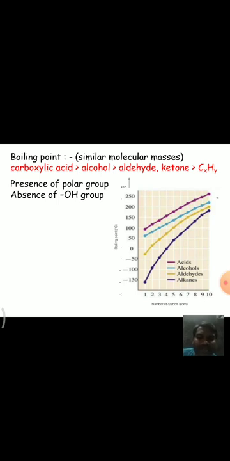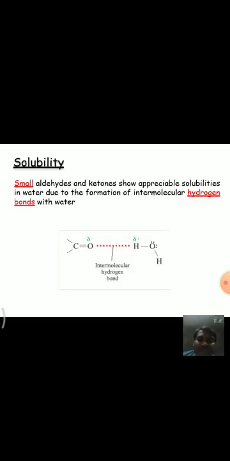In carboxylic acids and alcohols, due to the presence of OH groups, they form hydrogen bonding, while in aldehydes and ketones the OH group is absent. Hence the boiling points of carboxylic acids and alcohols are higher than aldehydes and ketones. And coming to the solubility,